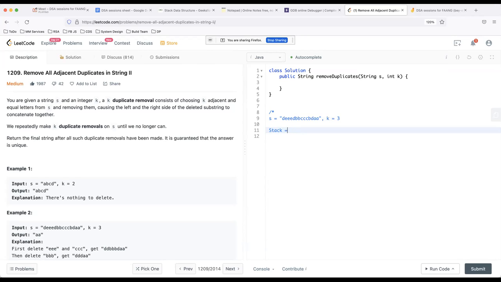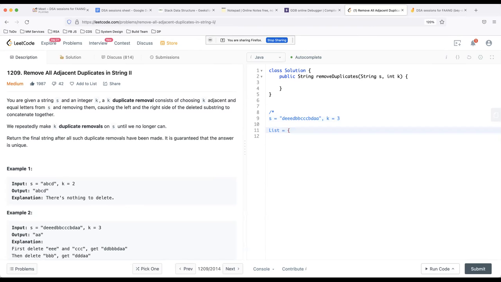Even if it's a stack, or it doesn't have to be a stack, you can use a list like a stack. The reason is that I have to count elements, the number of equal characters should be equal to k. So I start pushing elements into the list.